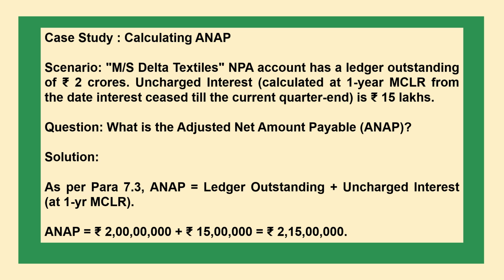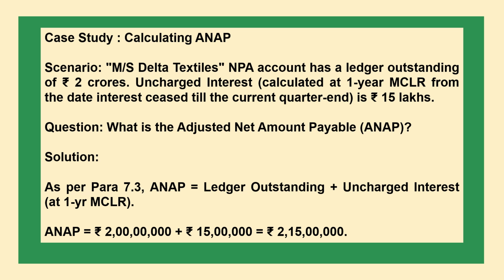The next case study is the calculating ANAP scenario. M/s Delta Textiles NPA account has a ledger outstanding of rupees 2 crores. Uncharged interest, calculated at 1 year MCLR from the date interest ceased till the current quarter end, is rupees 15 lakhs. Question: what is the adjusted net amount payable?